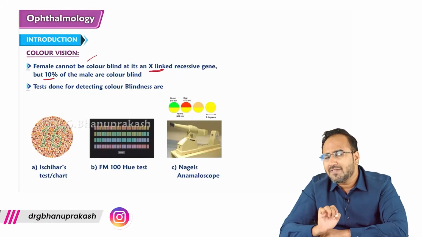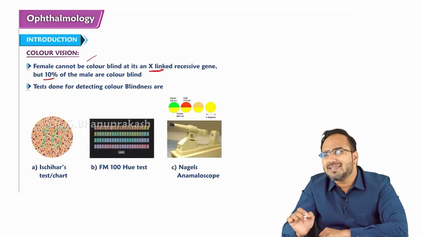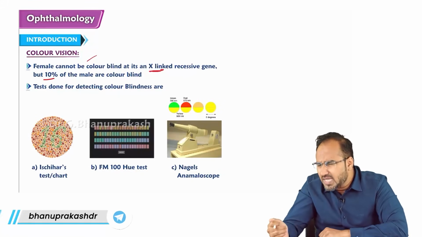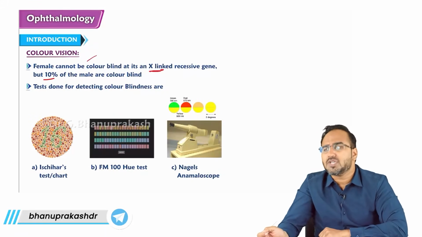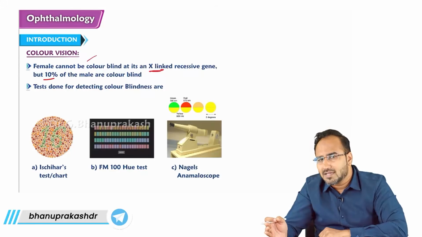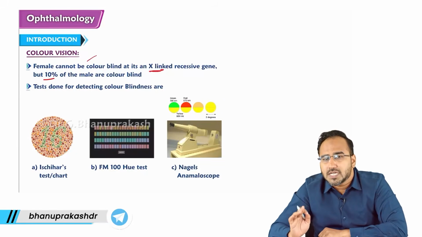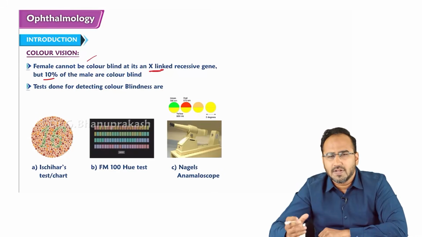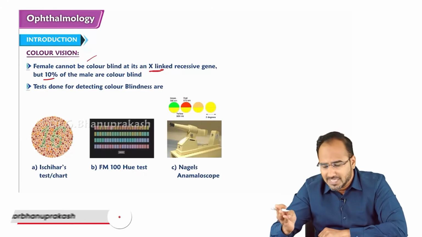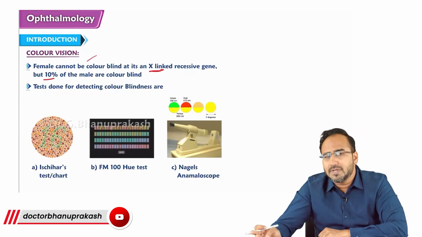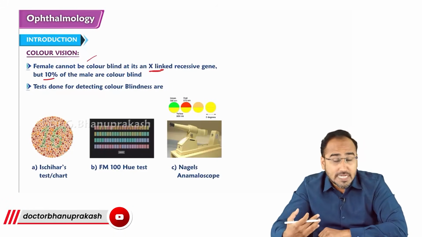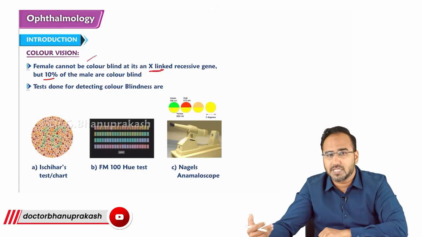If a person is having color blindness, he will basically have a problem differentiating between three colors. Either he is not able to see the green color, or he is not able to see the blue color, or he is not able to see the red color. These are the very important colors, yes or no?